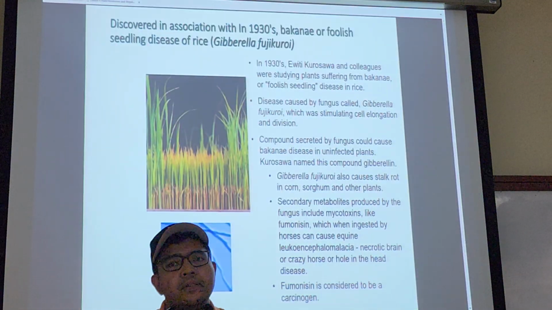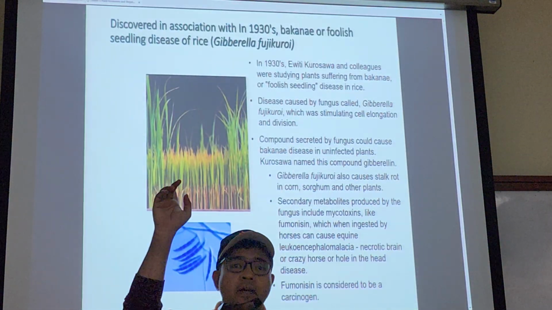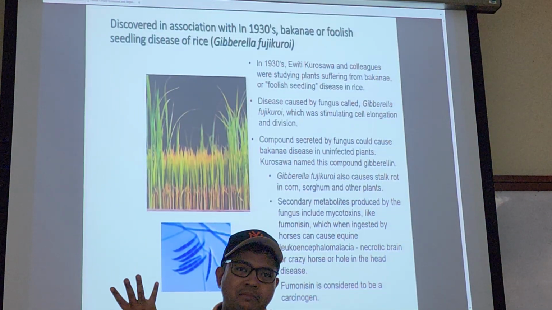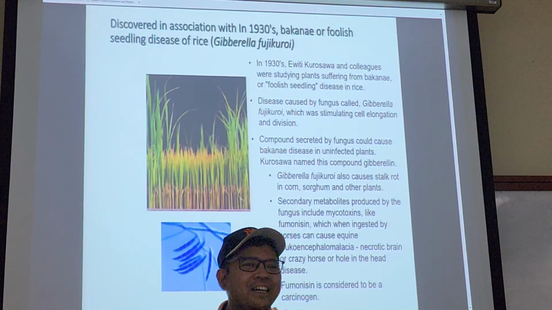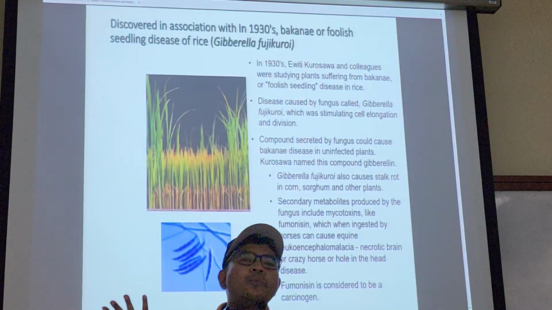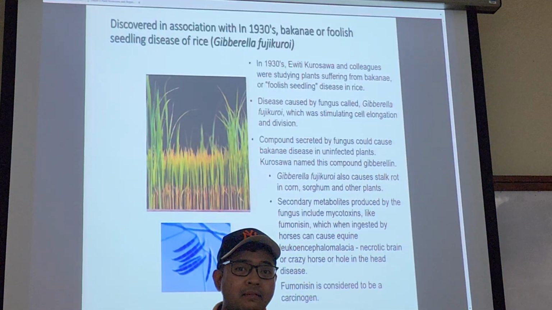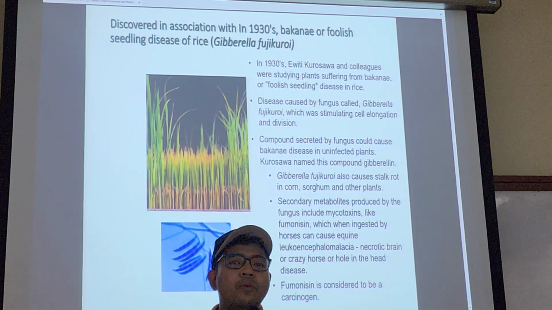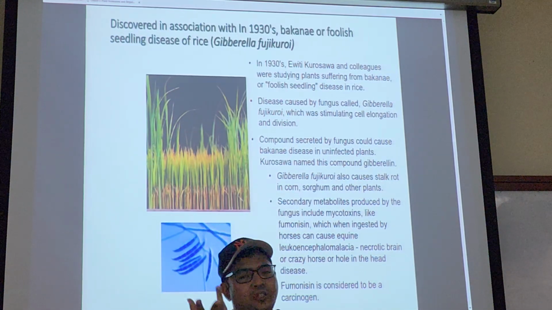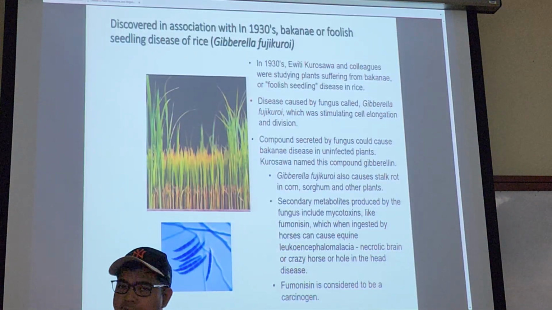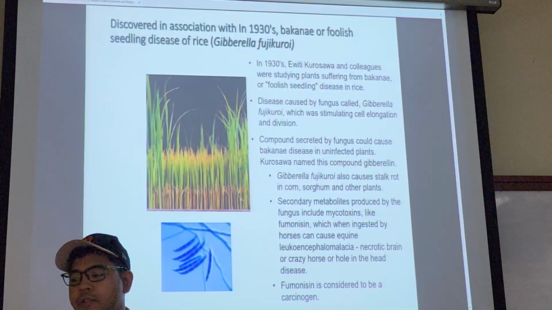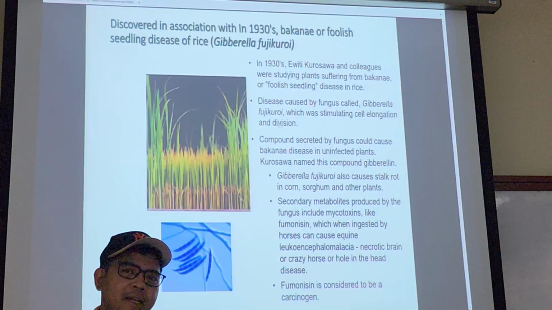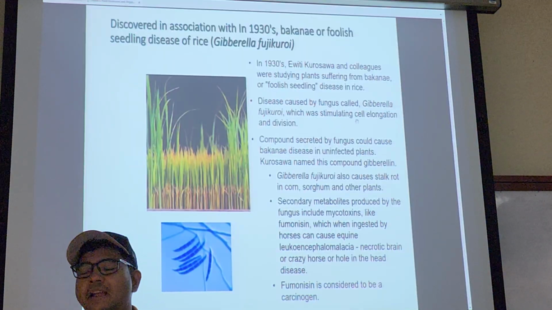Why is it called Bakane in rice? Because it likes to grow super fast and then it collapses. If you know you will collapse eventually, why grow so fast? Take your sweet time. Nobody is rushing you, right? It looks foolish, but this foolishness was actually caused by the fungus Gibberella fujikuroi, which stimulated cell elongation and division.